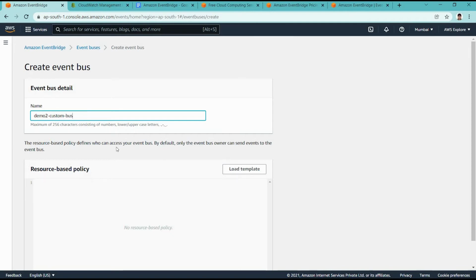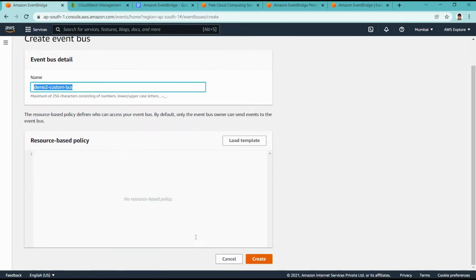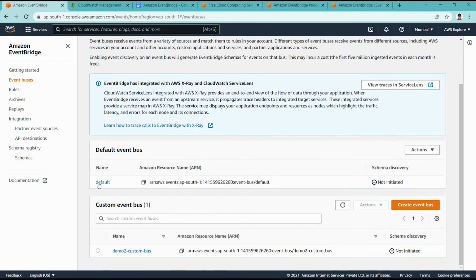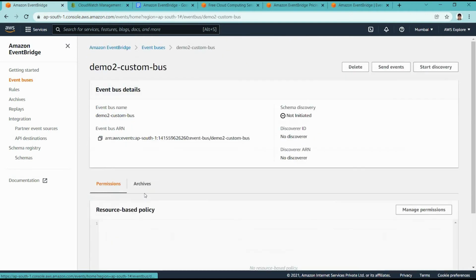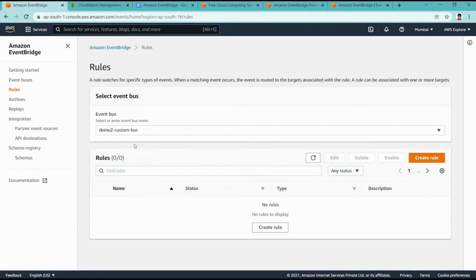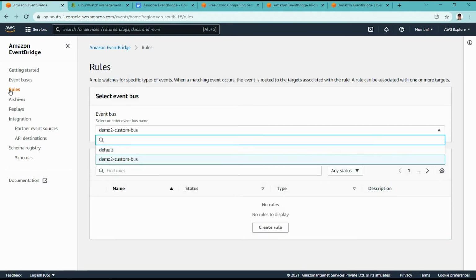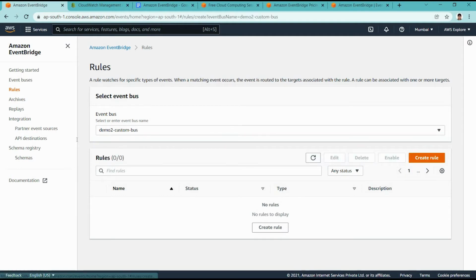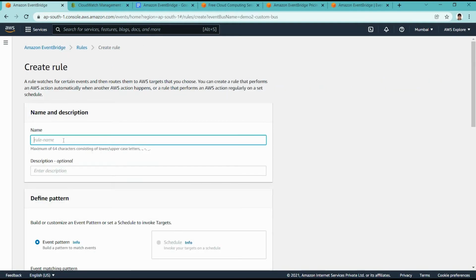The default bus was used in demo 1 and demo 2. Now in demo 3 we are using this custom bus that we created recently. So we are going to this bus, and now we are adding rules in that custom bus, creating rules for that custom bus.